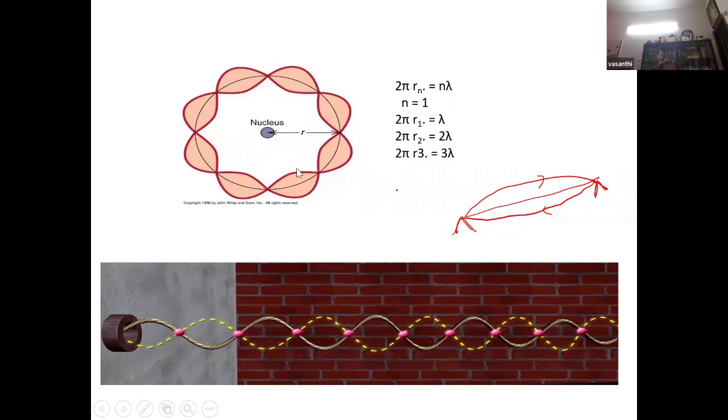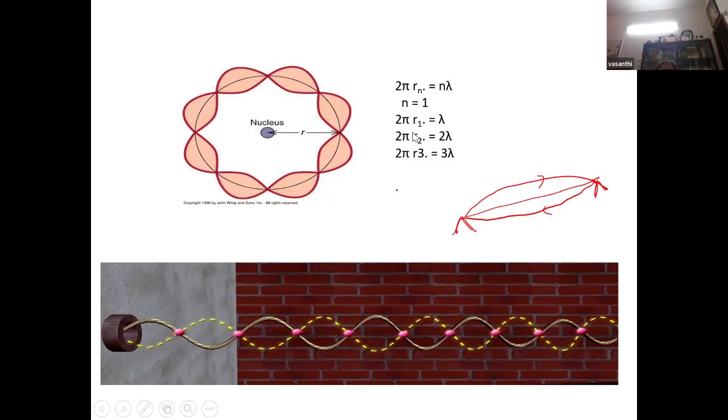So you have a wave, then it is reflected and you have another wave superposed on it. What type of wave can survive? The waves where an integral multiple of lambda can exist. The circumference of the electron orbit should be an integral multiple of the wavelength. Only those waves will survive. If this condition is not satisfied, destructive interference will take place. The waves will not survive. So this is the condition.